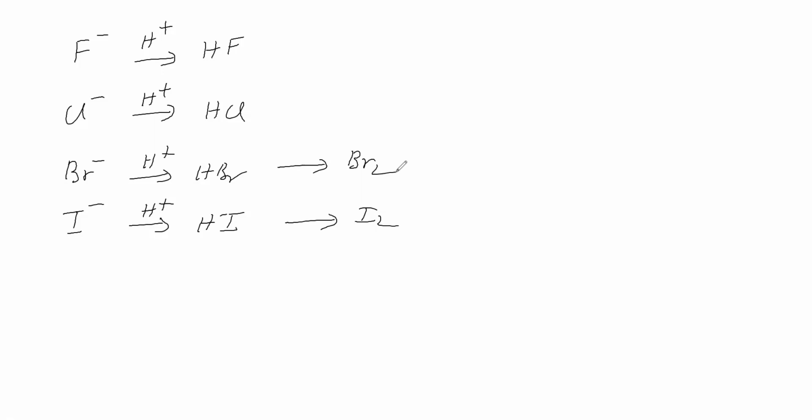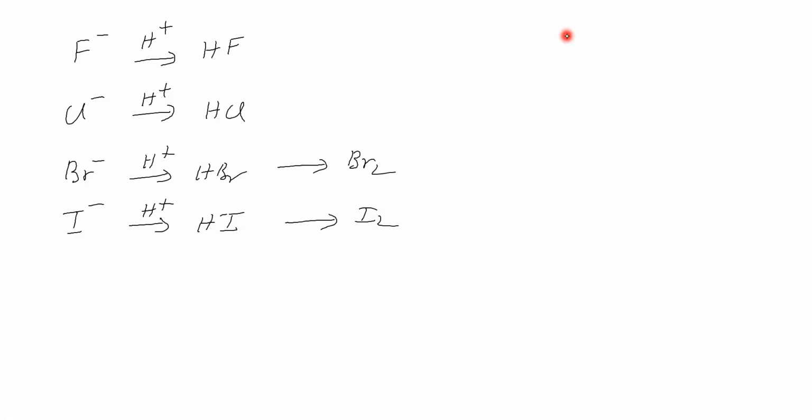The experimental result says that F minus with concentrated sulfuric acid gives only HF. Cl minus gives only HCl, not Cl2. Br minus gives bromine. I minus gives iodine. So halides with concentrated sulfuric acid behave differently.